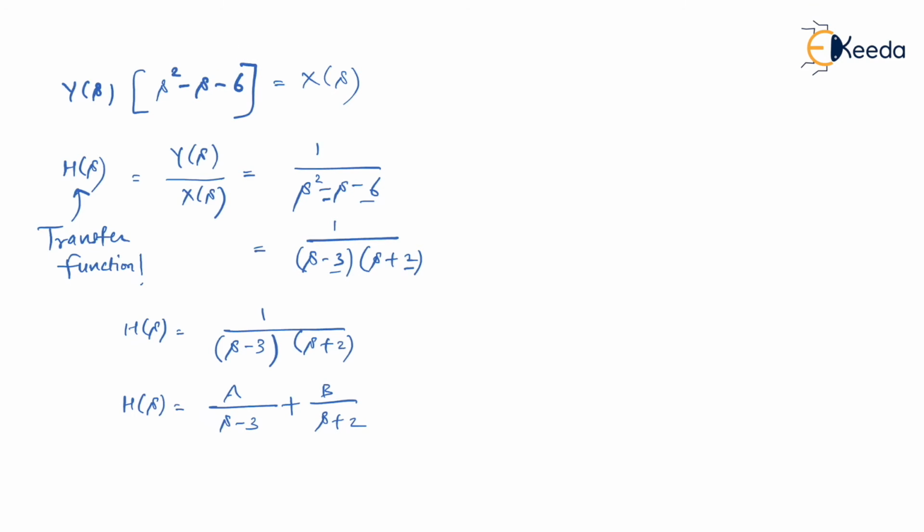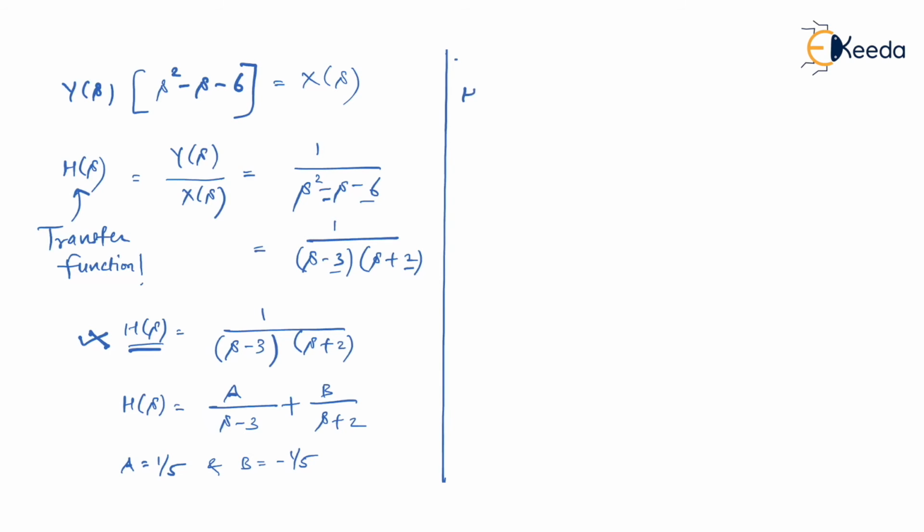So by partial fraction only I can solve my h of s, because once you have h of s, you can apply inverse Laplace transform only if it is in standard form. So the h of s that I have over here is not in a standard form. So let us make it into standard form by using the partial fraction concept. Now what I have to calculate is the value of a and b. After solving for partial fraction, you'll get the value of a as 1 by 5 and value of b as minus 1 by 5. So let me substitute directly.